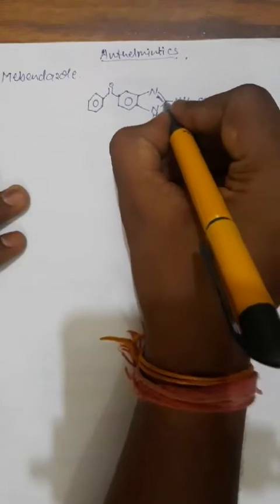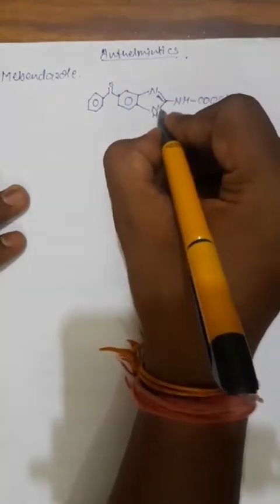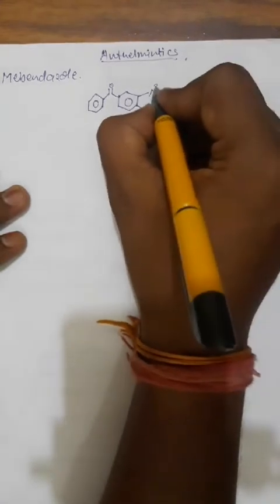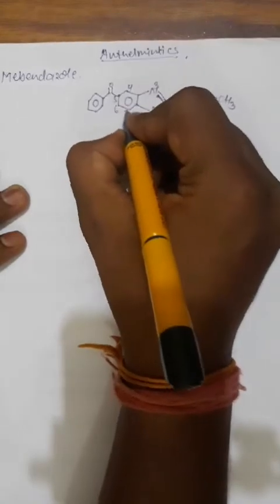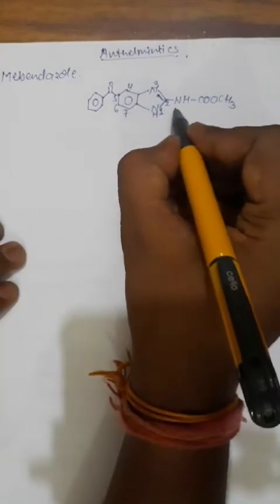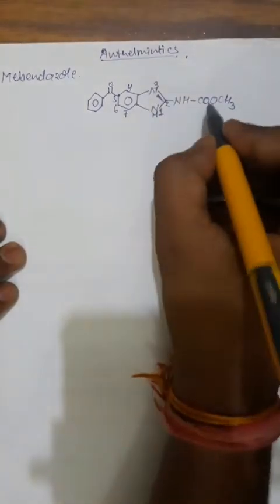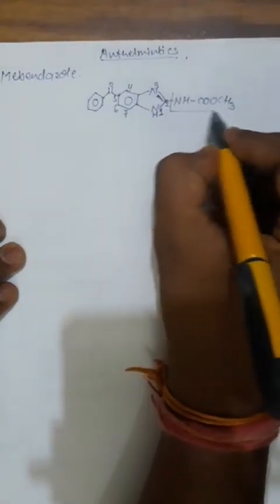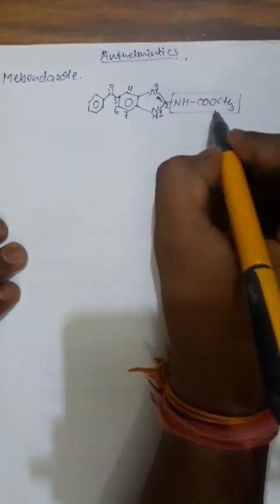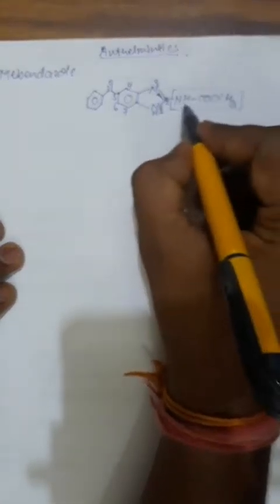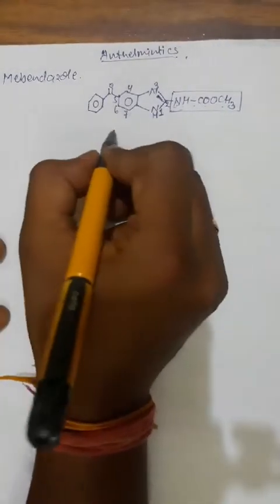The numbering will start from the benzimidazole ring. The first nitrogen will get the priority, as we know the heteroatom is there. So 1, 2, 3, 4, 5, 6 and 7. This is the numbering of the benzimidazole ring, and the nomenclature will be written on the basis of the selection of the lead structure. The parent structure is this one. This is the methyl carbamate. NHCOO is called carbamate, and this is methyl carbamate. This will be the lead structure or the parent one for the IUPAC nomenclature of mebendazole.